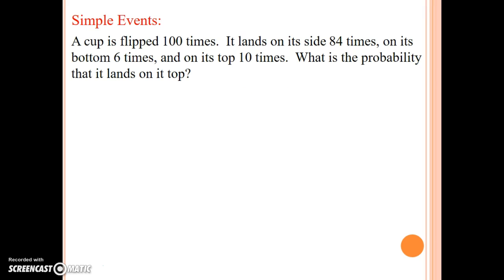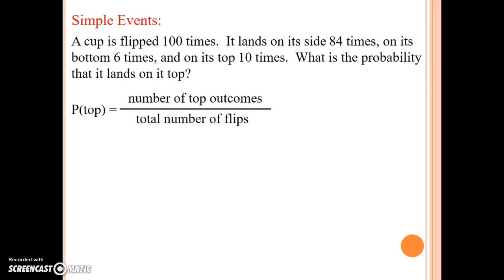All right, let's talk about simple events. Simple events don't really depend on other things. Here's an example. A cup is flipped 100 times. It lands on its side 84 of the 100 times, on its bottom 6 of the 100 times, and on its top 10 of the 100 times. What's the probability that it lands on its top? Well, our simple event is it lands on its top 10 out of 100 times. So that's the number of outcomes over the total number of flips, that's 1/10.